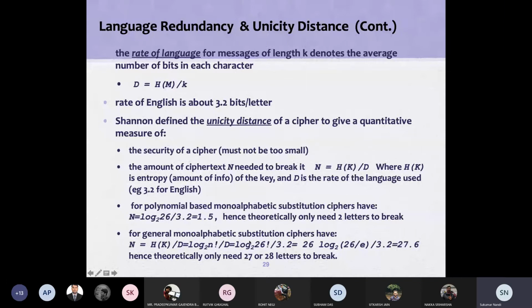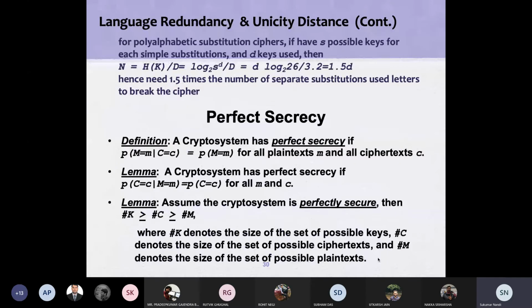HK is nothing but log to the base 2 of factorial 26, and 3.2 is the rate of language. Then it comes to 27.6, that is 28 characters or letters required to break if we use permutations of alphabets. So you can easily find out a few important things.